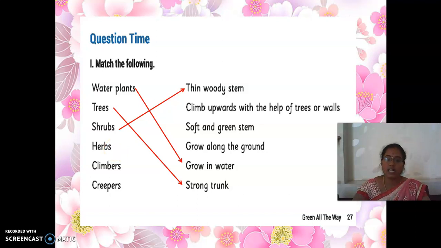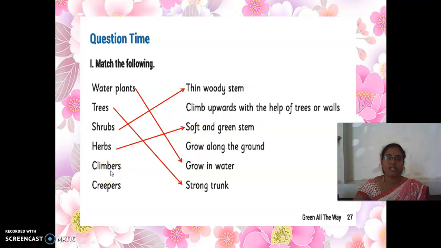The fourth question is herbs. Which answer is very suitable for herbs? Soft and green stems. Yes, very good. Herbs have only soft and green stems. My dear children, the stem will not be yellow, purple, or red like that. Only green stems for herbs, and herbs are always very soft. For example, tulsi, coriander, mint leaves. These are all very soft. So herbs always have soft and green stems.